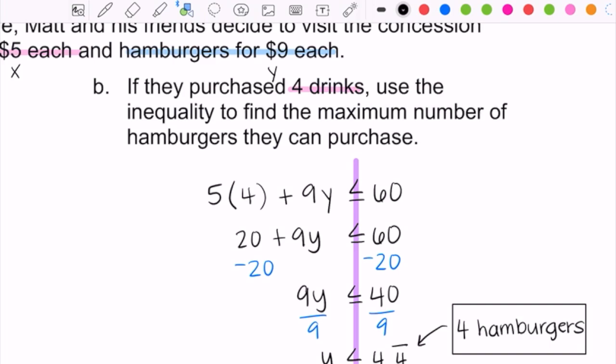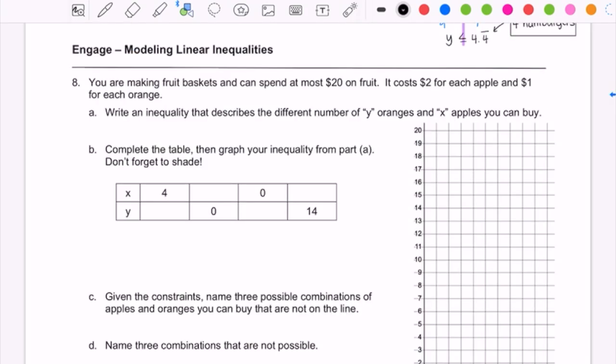So sometimes you have to round up and sometimes you have to round down, and it just depends on the question and whether it's a maximum or a minimum that you're trying to meet or stay within. All right, the last example on today's notes is one more modeling problem. It says you're making fruit baskets and you can spend at most $20 on fruit. And so that phrase, at most, will help us figure out the inequality symbol.